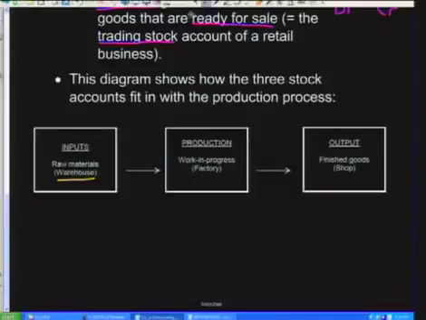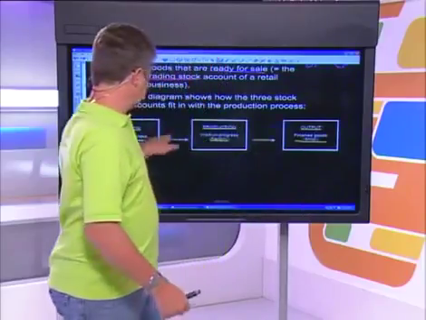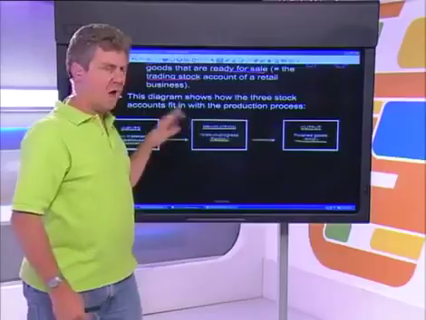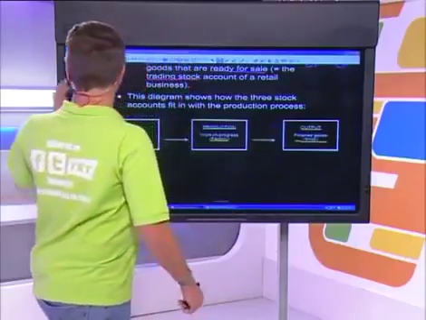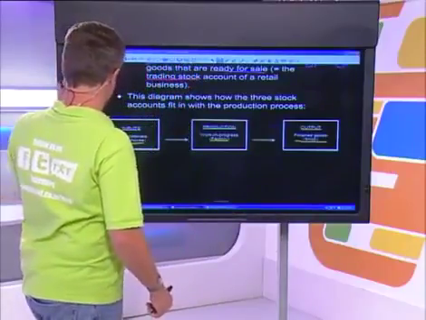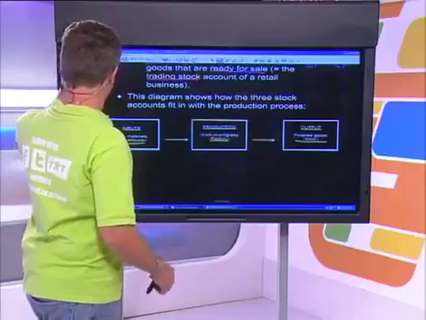That's where you use your raw materials stock account. You then transfer them into the factory where they become work in progress, and once they are finished, they become your outputs and become your finished goods, which are then sold to your customers. So this is a small diagrammatical way of showing when you use the three stock accounts. They're different parts of the business.